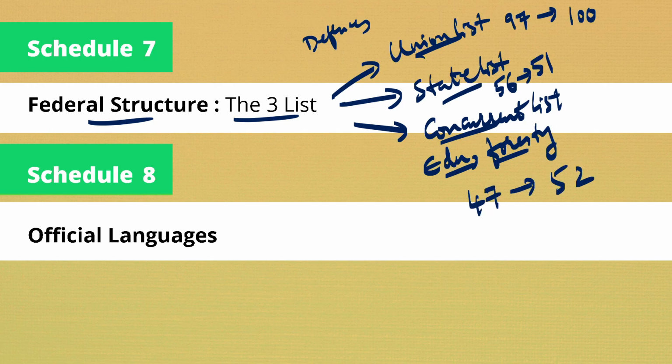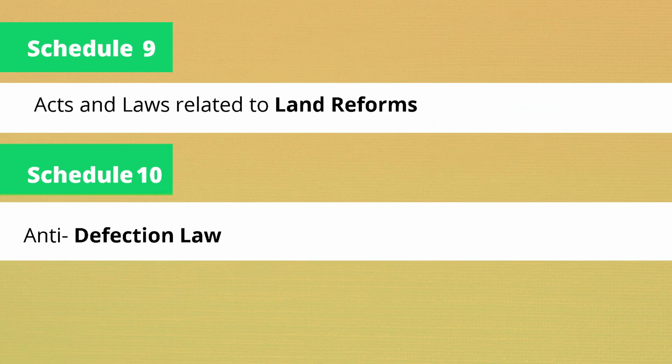All right, now let us move to Schedule 8. Schedule 8 illustrates the official languages. Originally we had 14 official languages, but now we have 22 official languages. Now Schedule 9 talks about the acts and laws related to land reform. Schedule 10 talks about the anti-defection law.